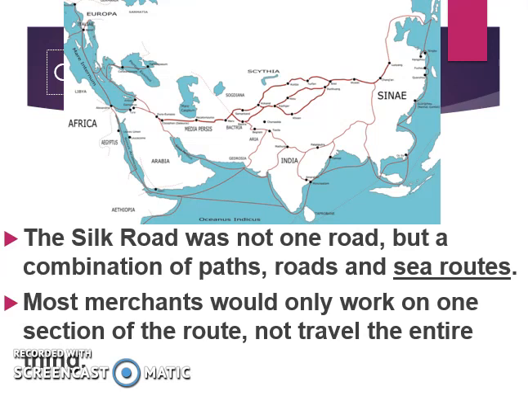So you see all of the black dots on the route, those represent different cities. So one person, a merchant, might work from one city to the next. They would take their goods, say from this city to this city. They would trade goods there and travel back to this city. So they might only travel from one city to another, or just a couple of cities, or on one sea route. You see the sea routes down here. They would not travel the entire road. That would take a long time.